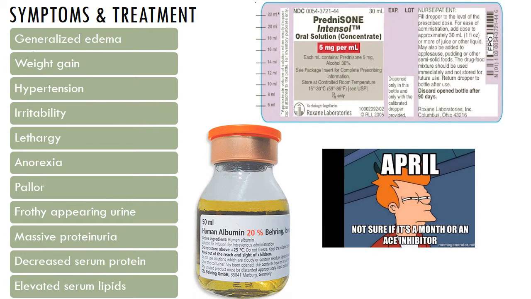Okay, so let's talk about some symptoms and treatment. Symptoms: generalized edema, weight gain, hypertension, irritability, lethargy, anorexia, pallor, frothy appearing urine, massive proteinuria, decreased serum protein, and elevated serum lipids. Diagnosis is based on history, symptoms, and lab work. Urinalysis, serum albumin, sodium, BUN, cholesterol, and electrolytes are completed. A renal ultrasound might be done to rule out structural problems.